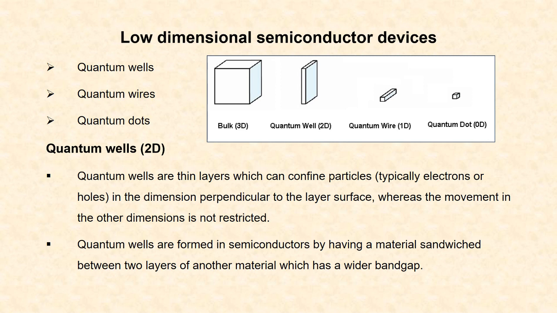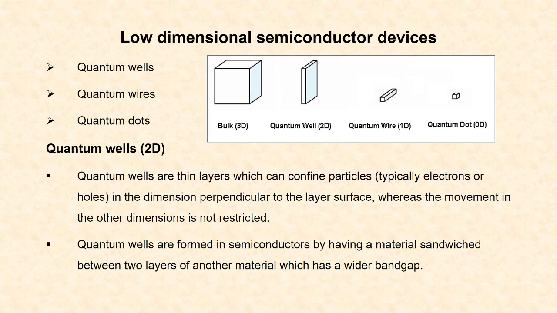In quantum wires, the electrons and holes are free to move in one direction and their movement is restricted or confined in the other two directions. In quantum dots, the electrons and hole movement are restricted or confined in all the three directions.